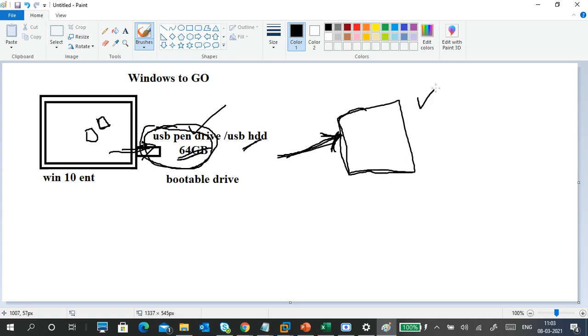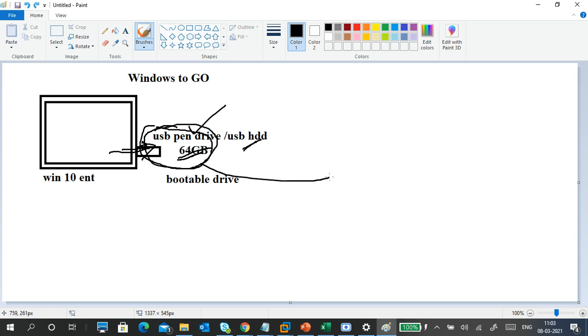Now how will you do it? You have this drive, right? Connect this drive to any PC. So what I'm doing is connecting this drive to a desktop or a laptop.